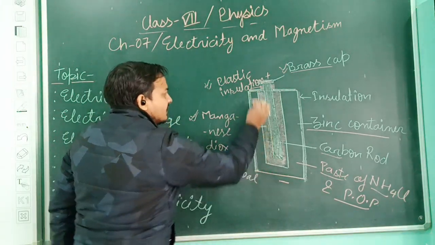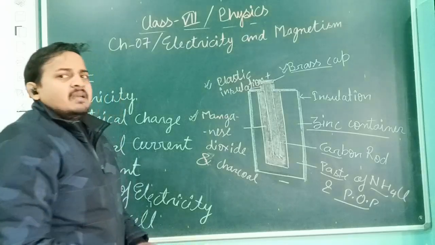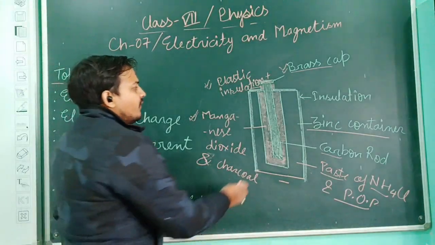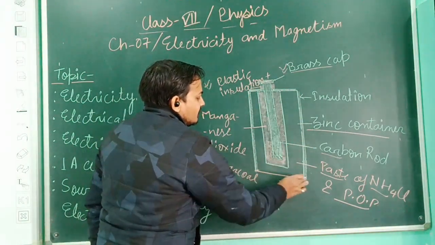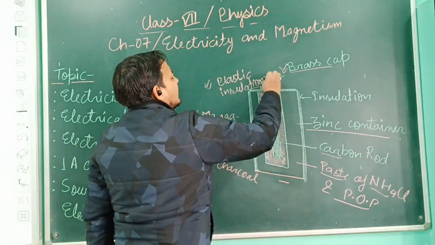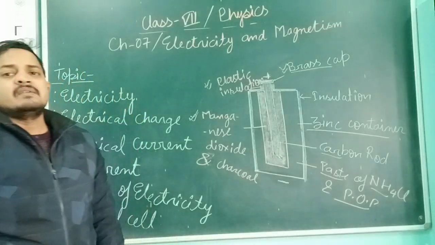See, on all three sides we use insulation. Sometimes we use a plastic container, or sometimes we use other substances for giving proper insulation. But the base remains free. So the top surface is considered the positive terminal, and the bottom portion is known as the negative terminal.